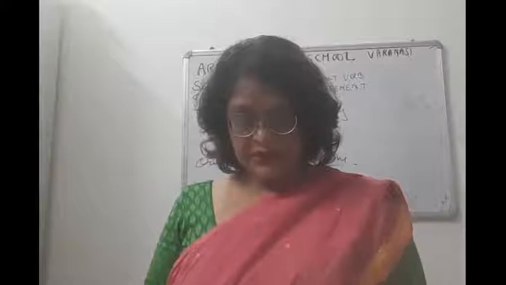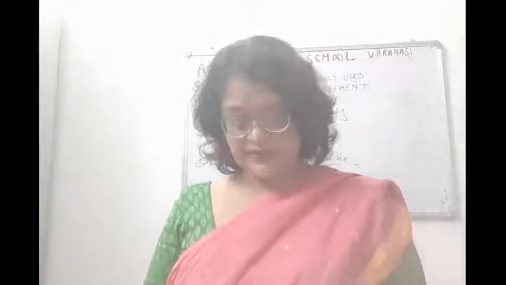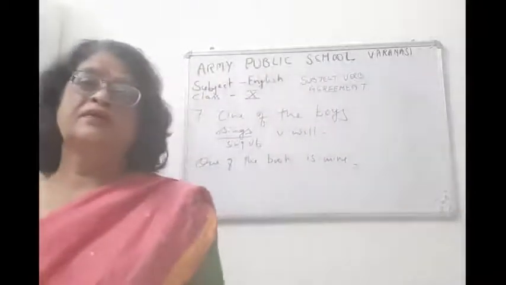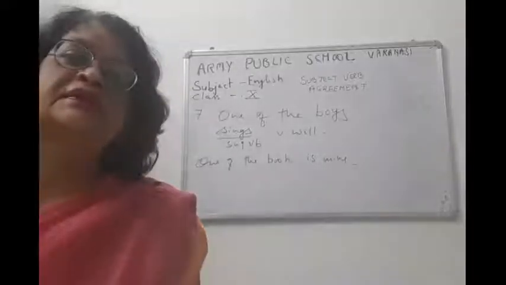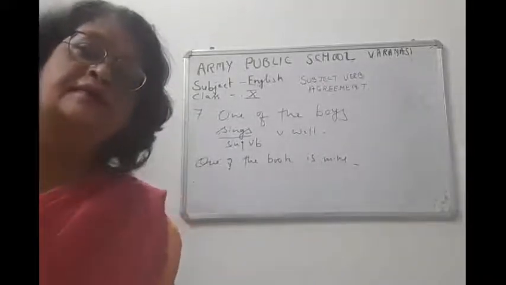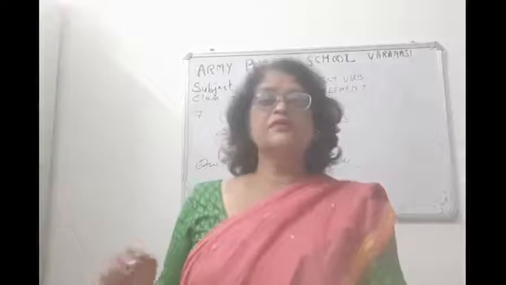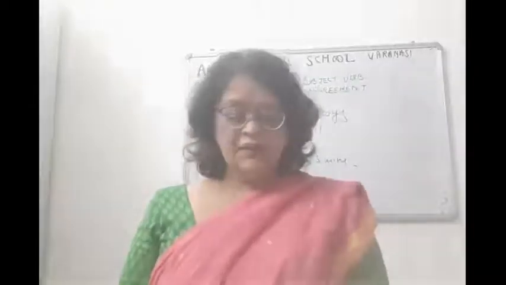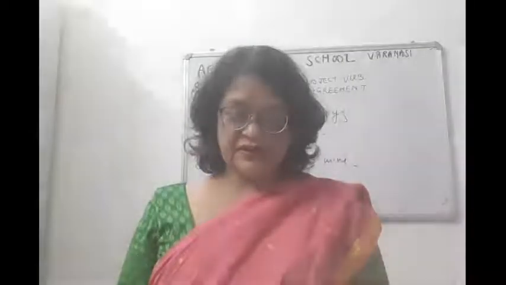When two nouns are linked by either or, neither nor, the verb agrees with the later noun. This is again very important. Okay, this is rule number 8.